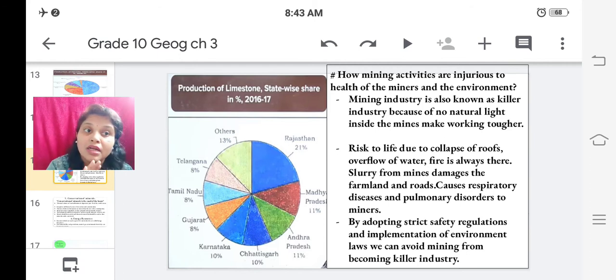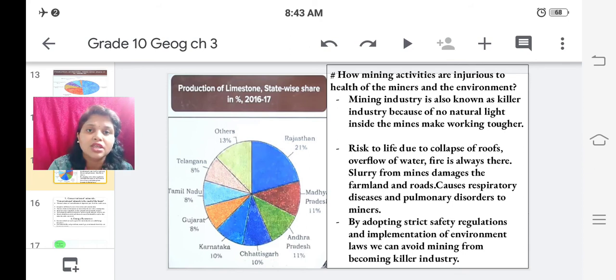but this can be avoided by adopting strict safety regulations and implementation of environmental laws. We can avoid mining from becoming a killer industry. So what we have to do, we have to apply strict safety regulations and implementation of environmental laws.